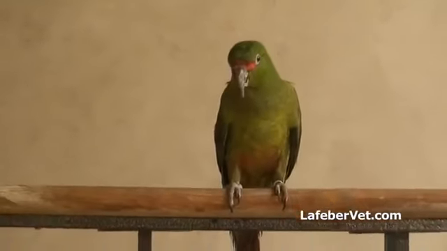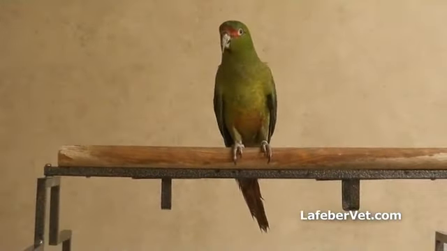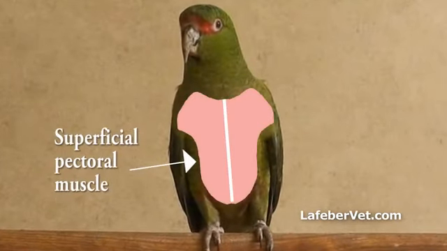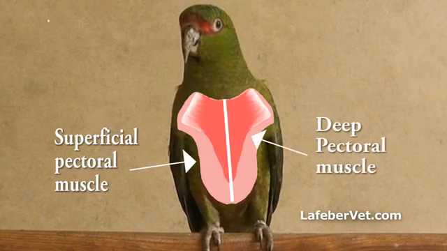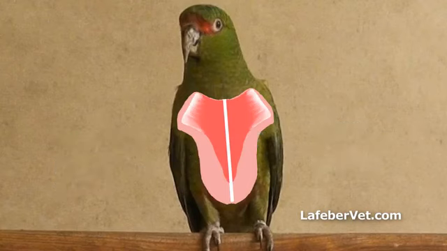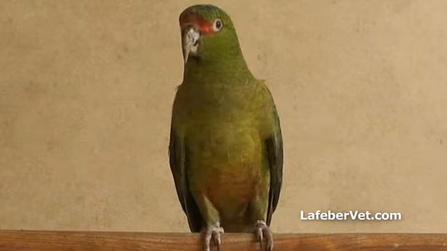Intramuscular or IM injections in birds are given into the pectoral muscles. The pectoral muscle mass consists of superficial and deep pectoral muscles with a prominent fascial plane in between. The pectoral muscles are the only site recommended for IM injections in birds.